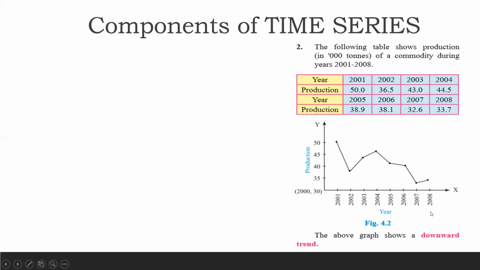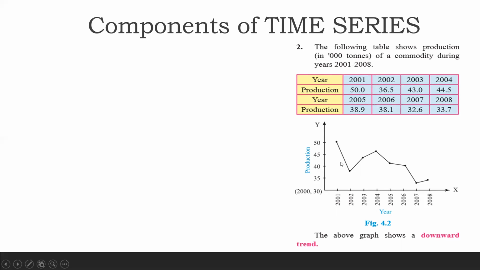2001 से लेकर 2008 तक का ग्राफ प्लॉट किया गया है. All right. The above graph shows a downward trend. Now in economics, you may have studied demand curve and supply curve. Demand curve slopes downwards from left to right and supply curve slopes in an upward direction. Now, a graphical representation of time series data shows continuous changes in its value over a period of time.